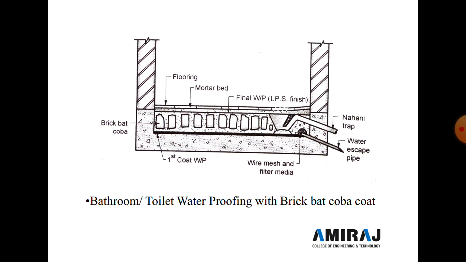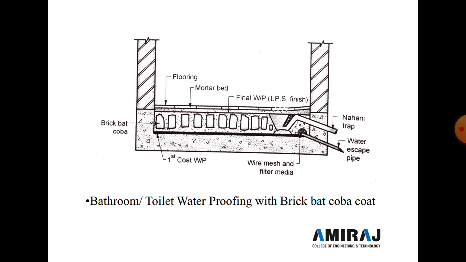So first coat of the waterproofing is done on the RCC chamber, and then above the RCC, after the first coat of waterproofing, brick bat coba is constructed at the periphery of the nahani trap, and also at the same level.